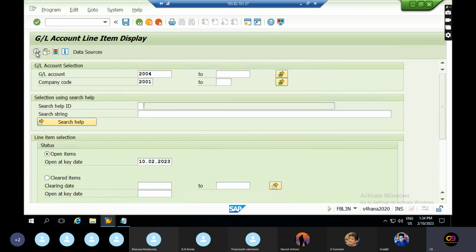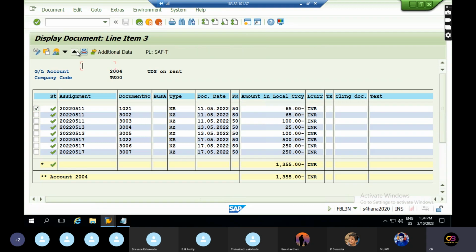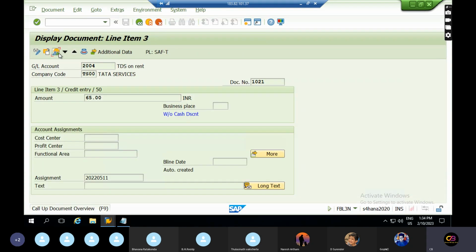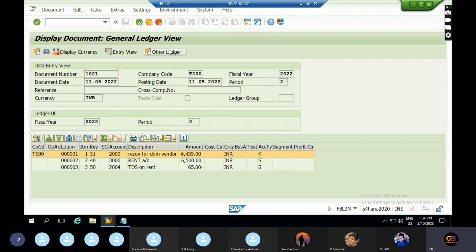Now you can see the balances. Okay, for every company code, I can see the zero balance, right? Just select this, go to this. Okay, this is rent transaction. Where is the zero balance?